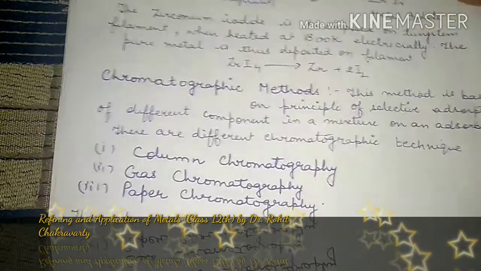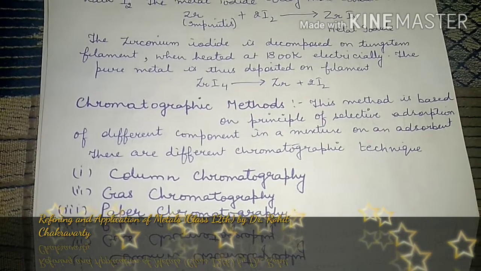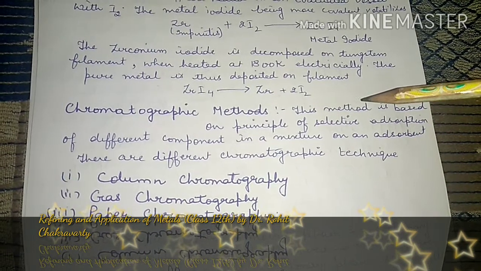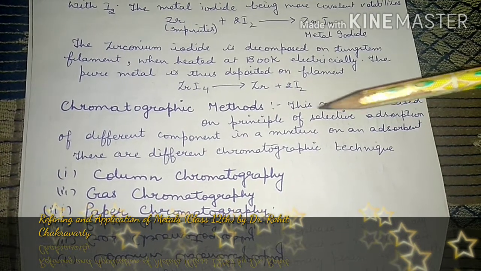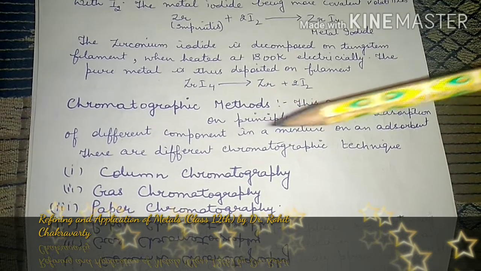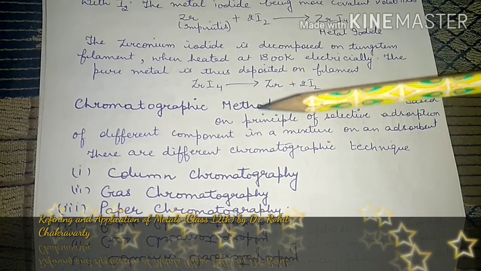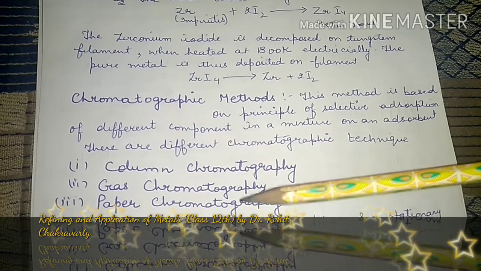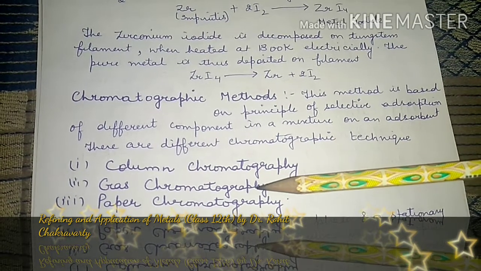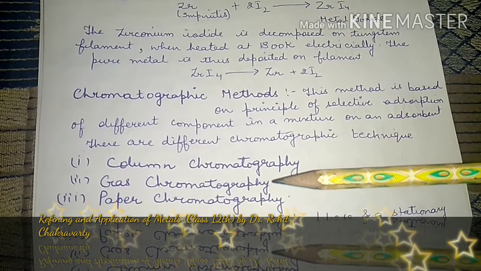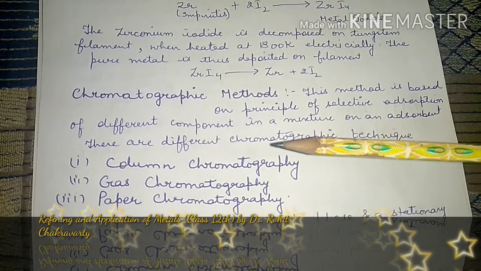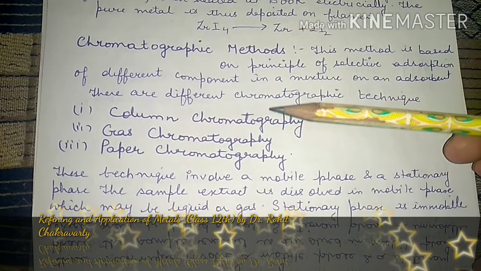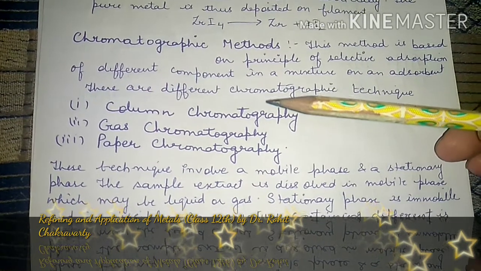Now moving on to the next one, that is the chromatographic method. So the chromatographic method is another important method for purification. This method is based on the principle of selective adsorption of different components in a mixture on an adsorbent. There are different chromatographic techniques. Basically we can differentiate them into three parts: column chromatography, gas chromatography and paper chromatography. The difference is that in gas chromatography the mobile phase used is a gas. However, for column chromatography the mobile phase is a solvent which is used to separate the different impurities. So let's study what is written over here.